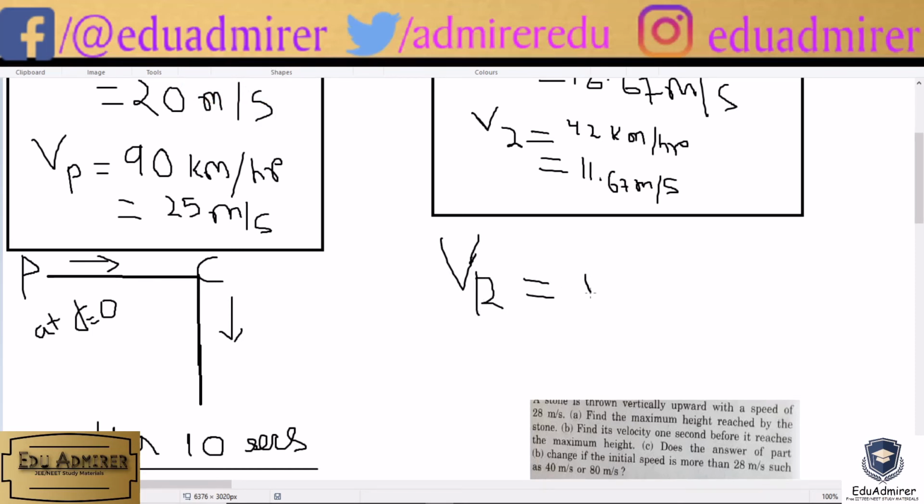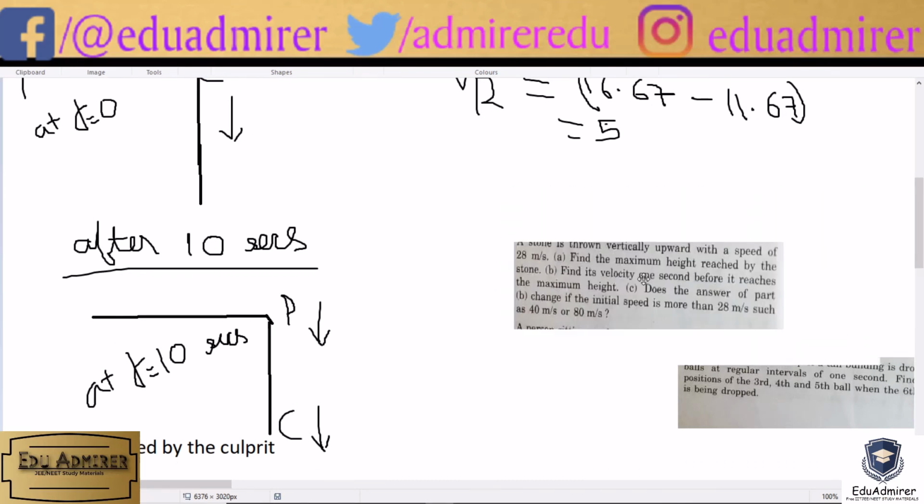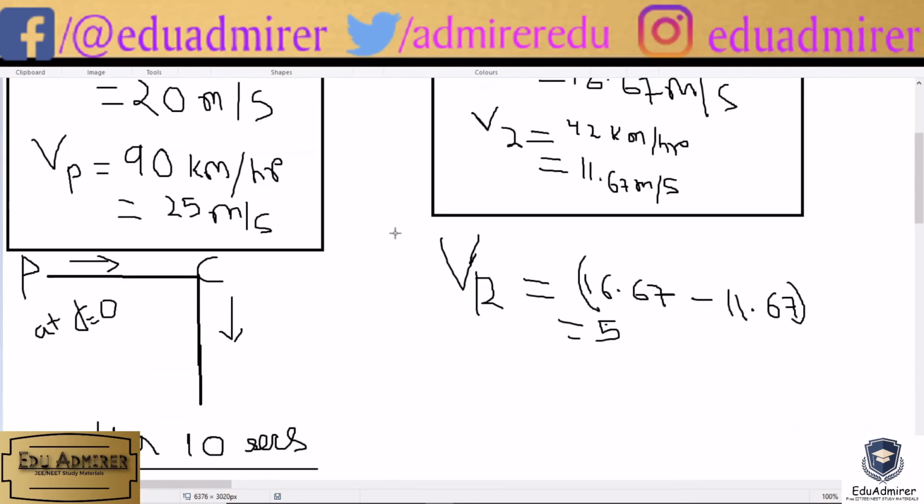We have to subtract 16.67 minus 11.67. This will give relative velocity to be 5. Okay, so the relative velocity is 5.